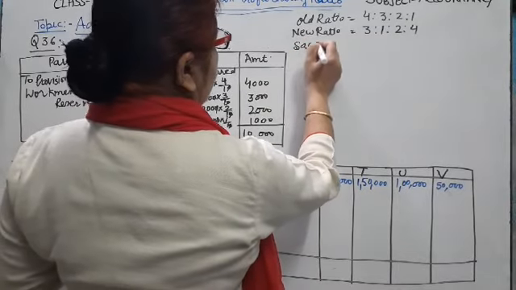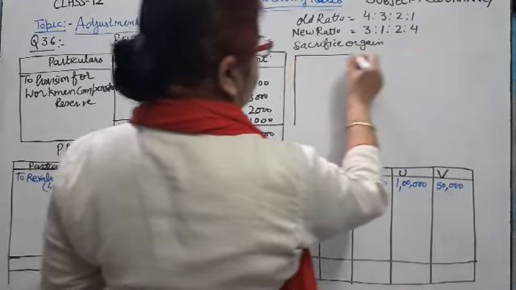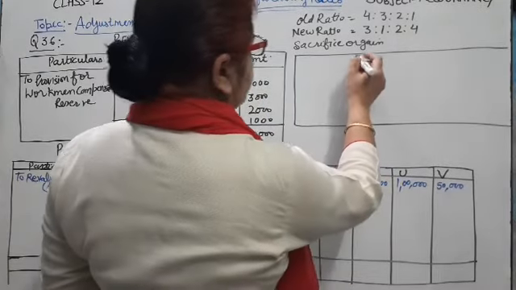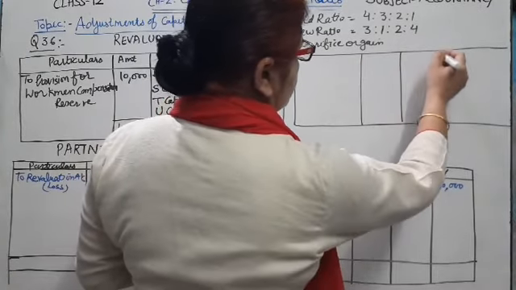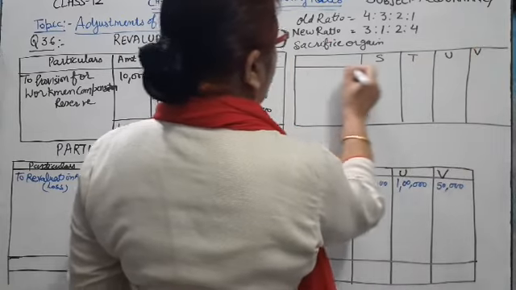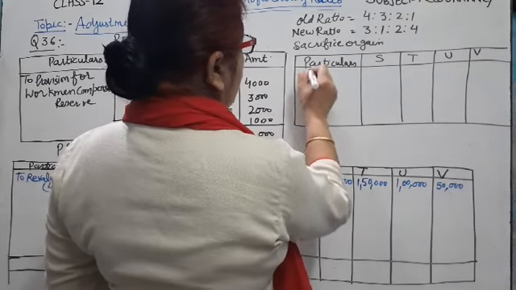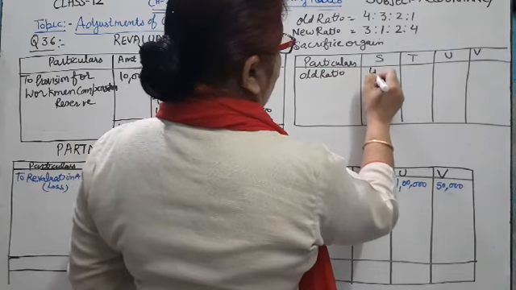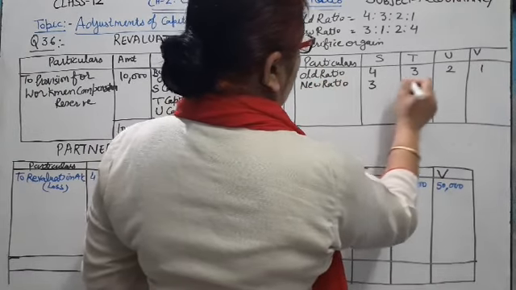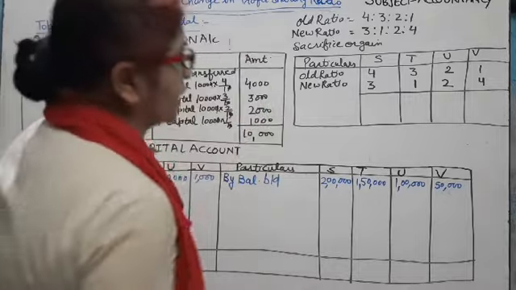So sacrifice or gain for S, T, U and V. Now we calculate the sacrifice or gaining ratio.